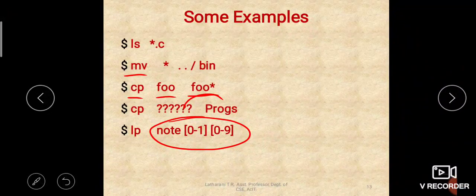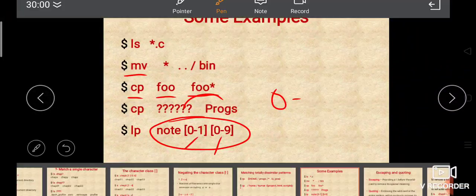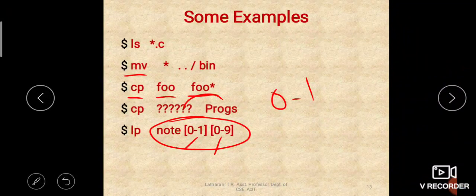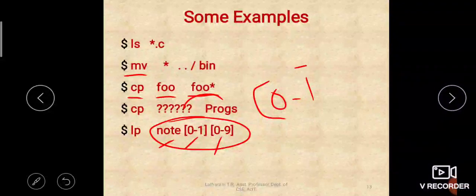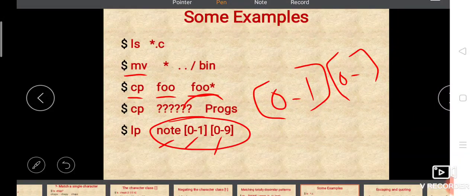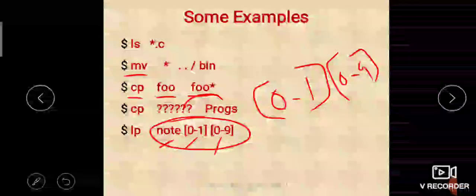So what is the name given here? File name is note followed by 2 character classes. One is this character class, the other one is this character class, right? So the first character class, what is it having? 0 to 1. That means the name of the file should be note, and the first character after note should be 0 or 1, and the second character after note should be 0 to 9. So what files will it match?